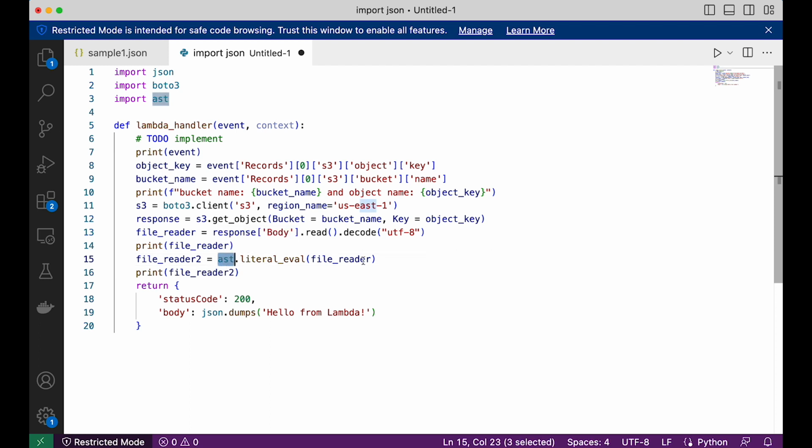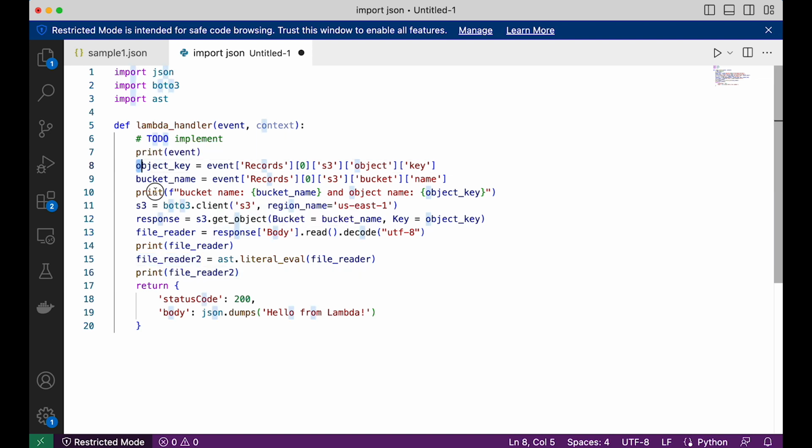Why we will do it? To insert the data into DynamoDB. Right now we are just printing it, but eventually we will insert this particular data to our DynamoDB table. So I hope this is clear. This is very simple one to parse event from S3 bucket.